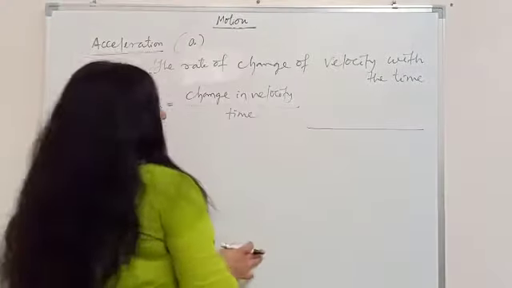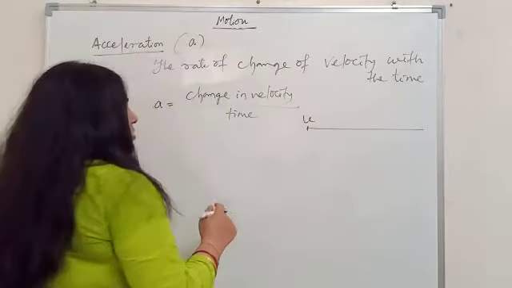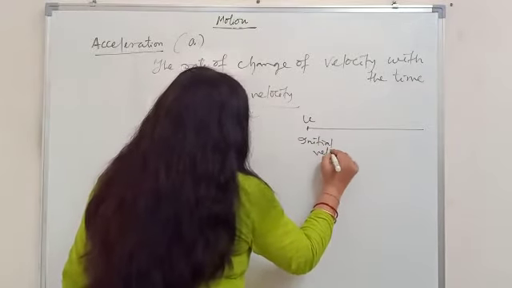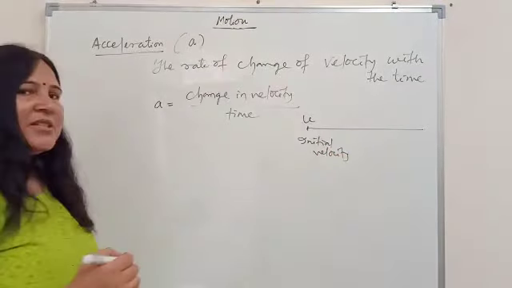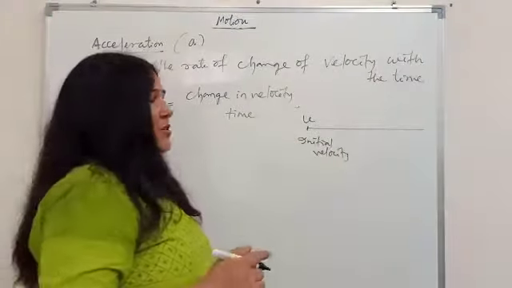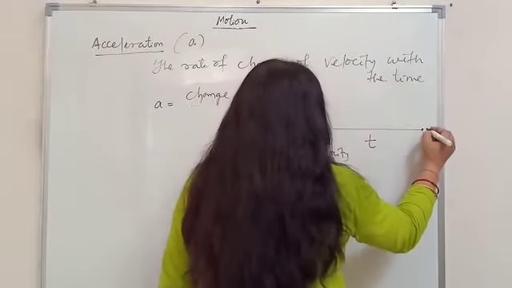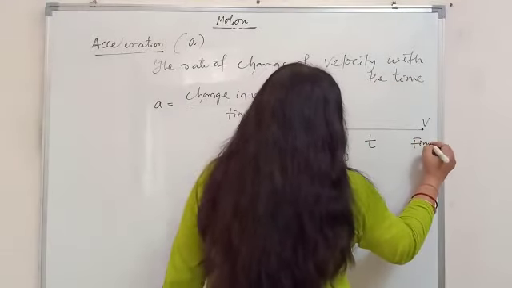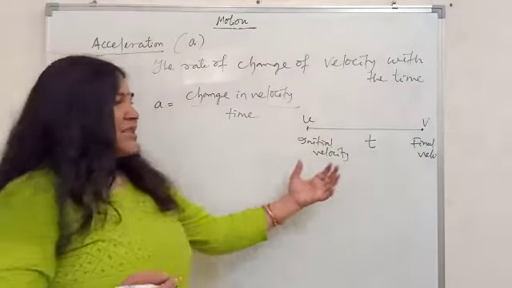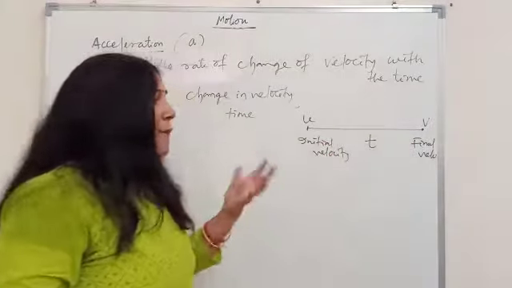So let's take this example. Let initially a body be moving with an initial velocity u. U stands for initial velocity. So the velocity with which the body starts its motion is called initial velocity. In time t, it acquires the velocity v, which is called its final velocity. Okay. So you see the velocity is changing. Initially it was u, after time t it became v. Now how much is the change?